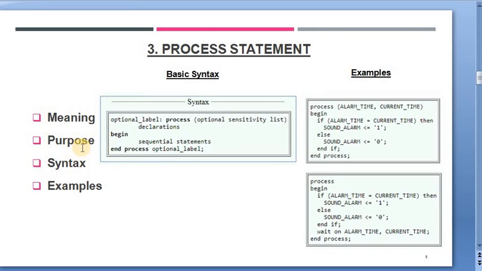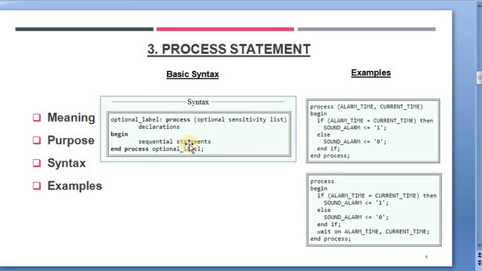The purpose of process statement is that it represents the behavior of some portion of the design, which means it consists of those sequential statements which are executed as per user declaration. As you see its syntax, which says that the sensitivity list is a list of signals declared inside a process. This means that sequential statements are executed as per this process declaration.